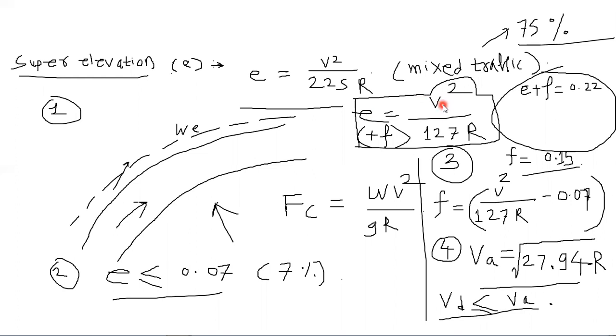If in the numerical it is in meter per second, convert it to kmph. So E plus F is equal to V square by 127 R, where R is the radius of your curve.